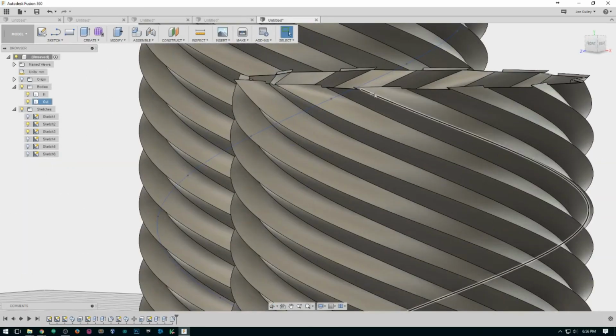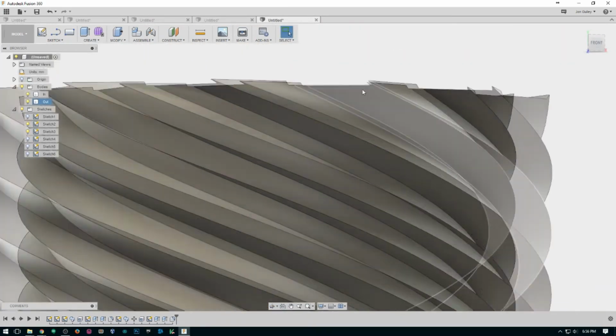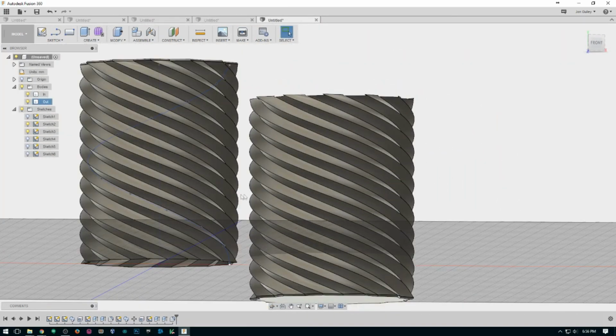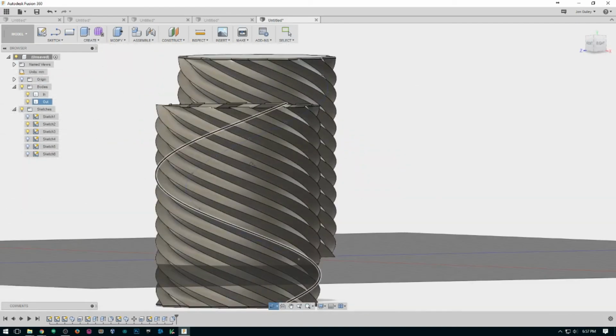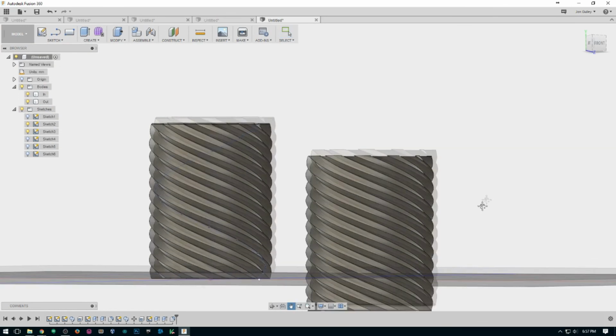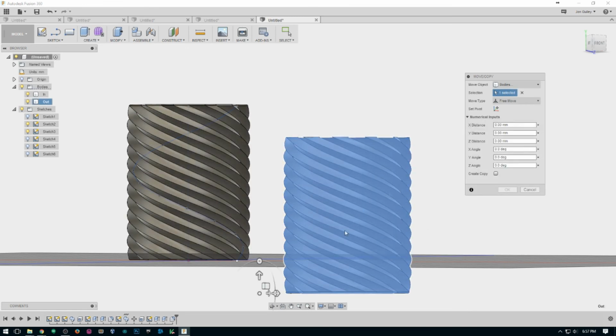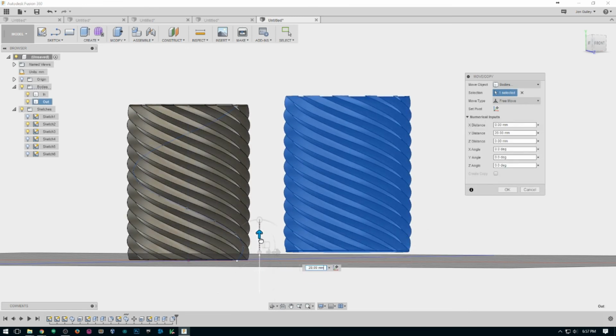And you can tweak how you want this end to be. You might want to fillet the whole top of it just to make it fit together a little bit better. But all the finishing touches are really up to you. Once you have that done, just export them and you're ready to print.